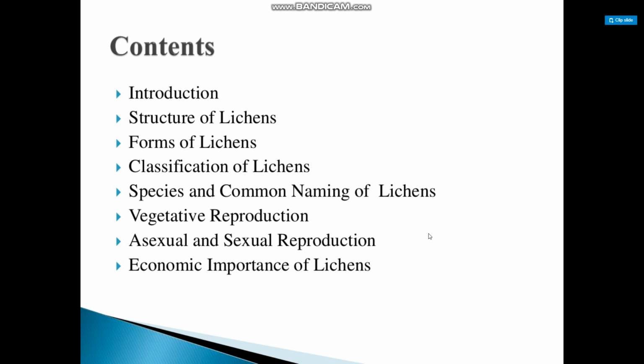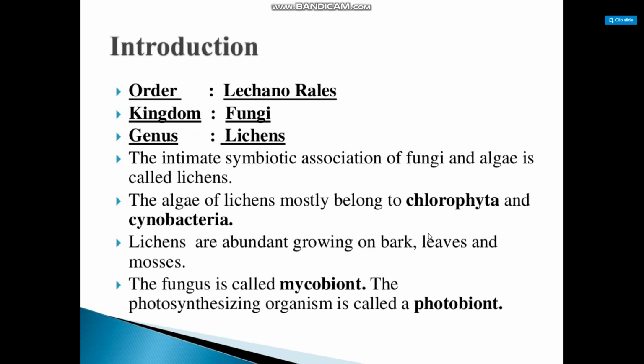Of this topic, naming vegetative reproduction, asexual and sexual reproduction, and economic importance of lichen. So, introduction. First, lichen belongs to genus lichens, and it belongs to kingdom fungi. The intimate symbiotic association of fungi and algae is called lichen. And algae of lichen mostly belong to Chlorophyta and cyanobacteria, and lichens are abundant, growing on bark, leaves and mosses.